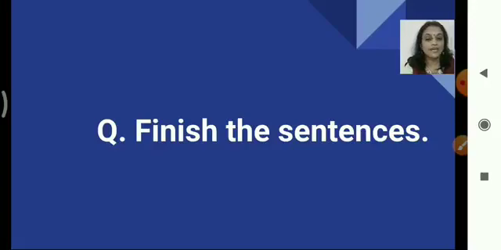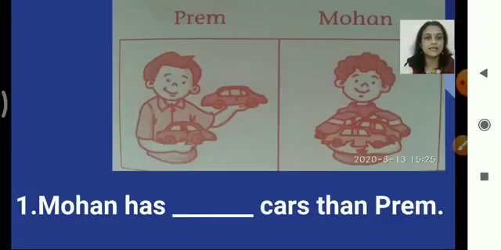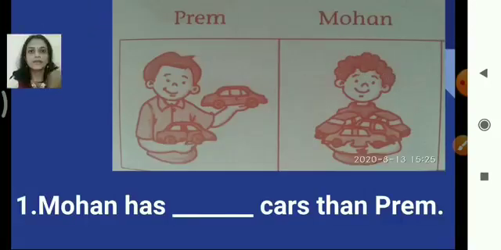Now let's start with our exercise which is there in your book. So your book is ready, right? The question goes, finish the sentences. Here you can see the first sentence and two pictures.